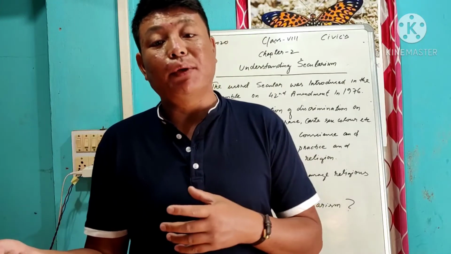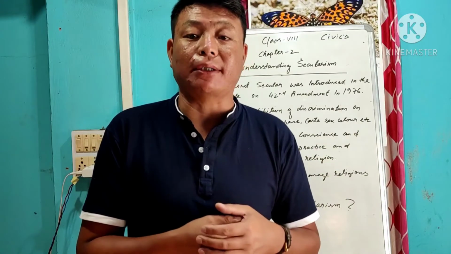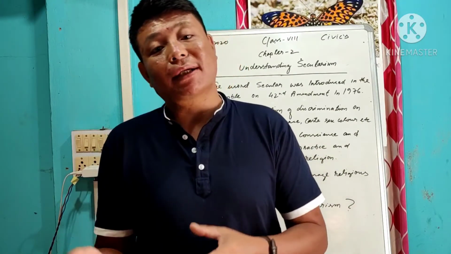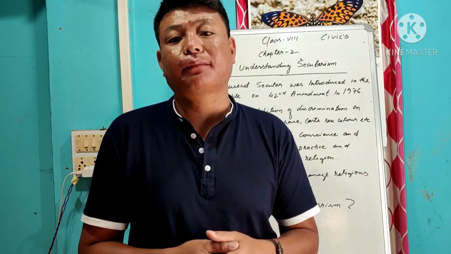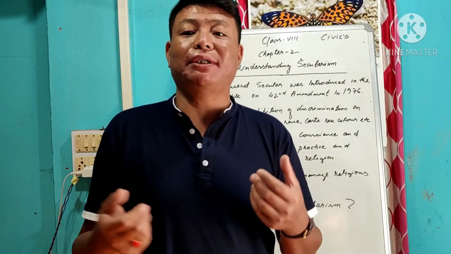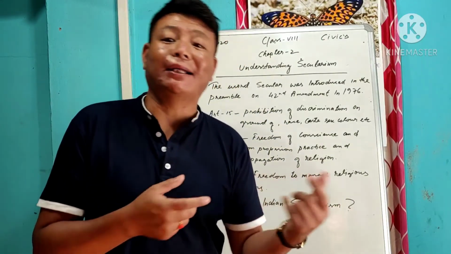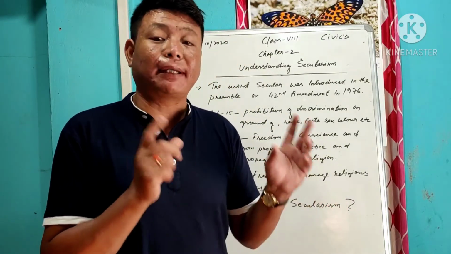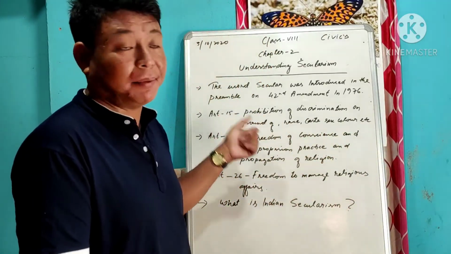Though they are also human beings, we are also human beings. Why should we make a difference between the upper caste and lower caste? What the lower caste can do, the upper caste can also do. What the upper caste can do, the lower caste can also do. So we should give respect to each other, and respect the opinion of what others are feeling. That is particularly banned, that means prohibited, in Article 15.